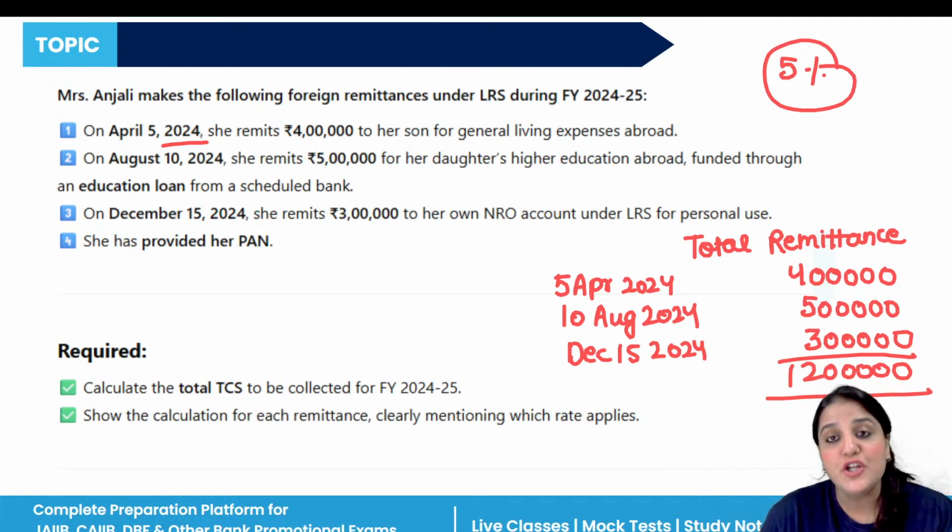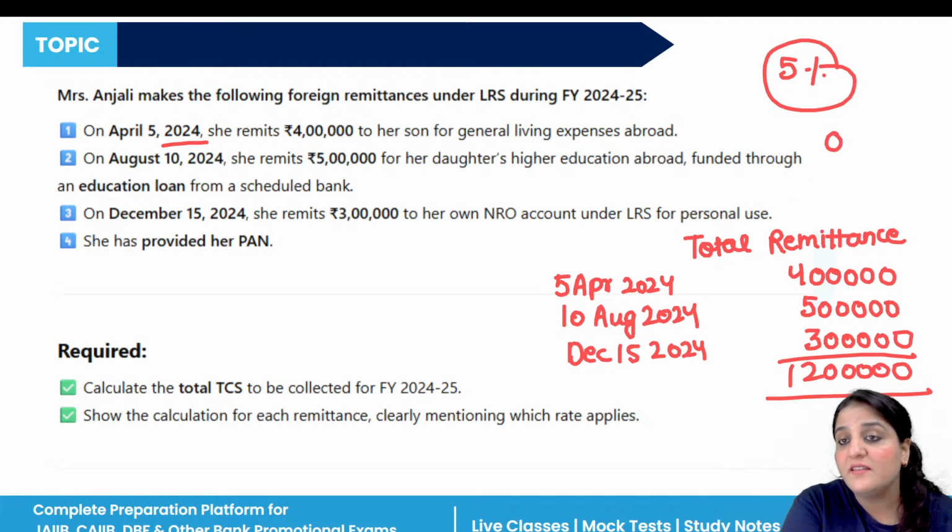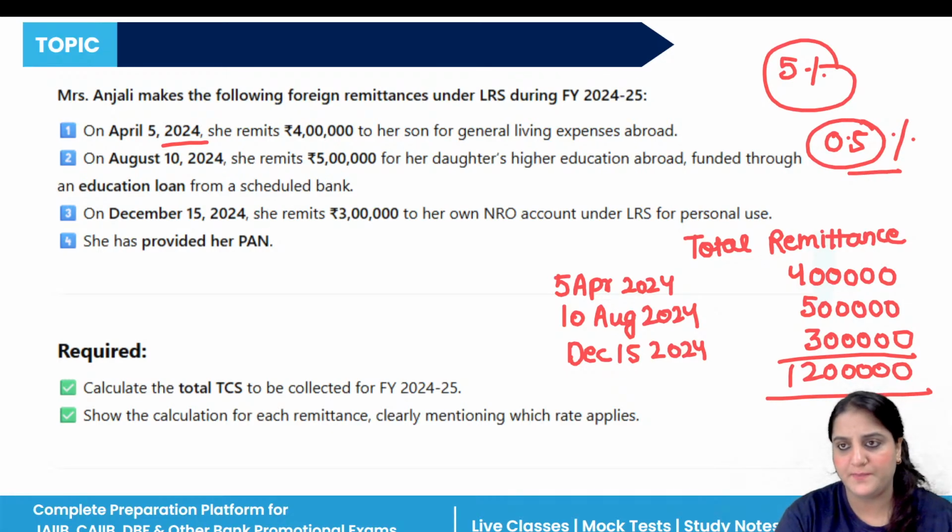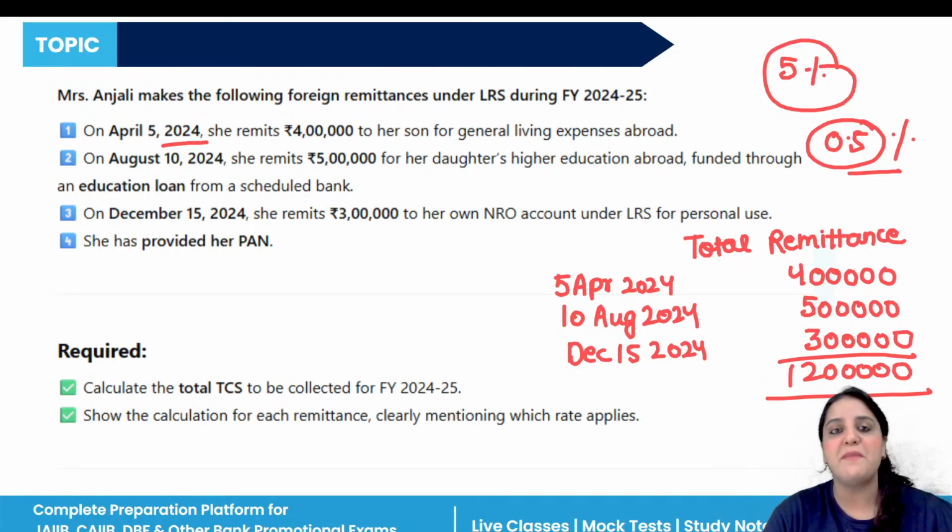Then on the education loan, TCS is deducted at 0.5%, because PAN is provided, and that is clearly mentioned here that she provided her PAN card. We know that now. Two things we understand here in the case of TCS, how to calculate it on the total remittance. Except for the education purpose with loan, 0.5% is there, right?